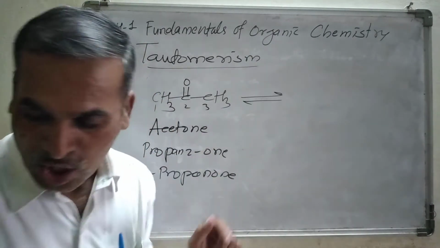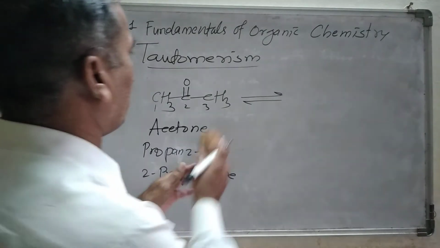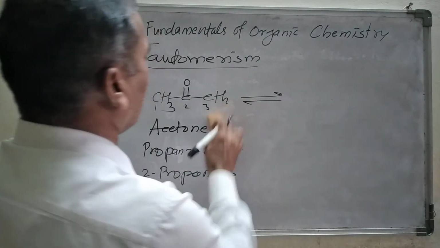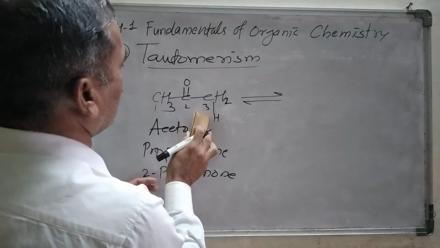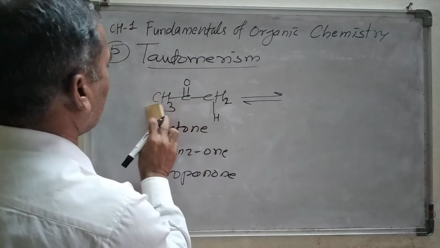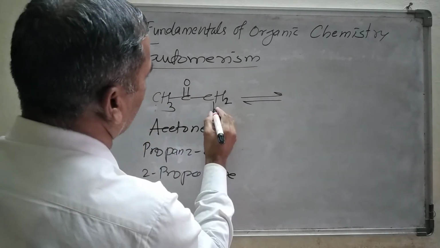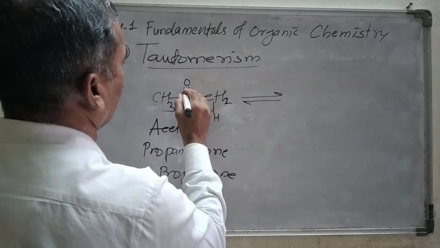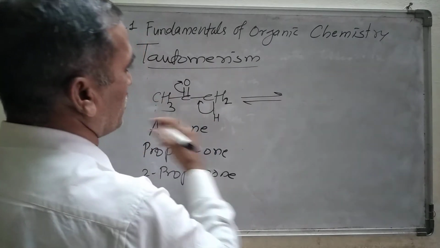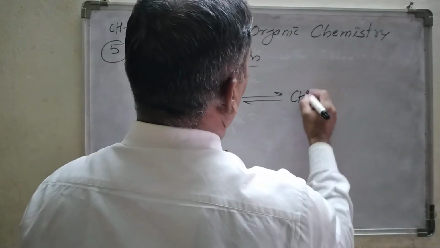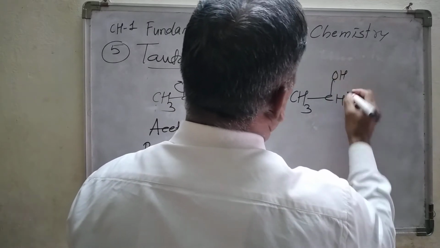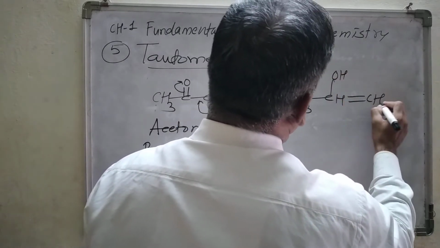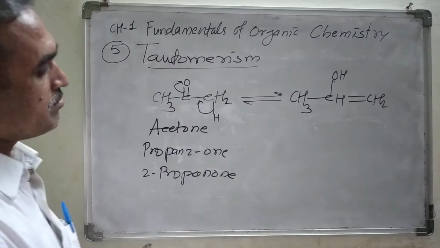Let me draw the structure here like this. Here CH2, and one of the hydrogen atoms I am writing in this way. Now this hydrogen atom moves, shifting from here to here, and we are going to get CH3, CH, then OH, double bond CH2. Look at this one.